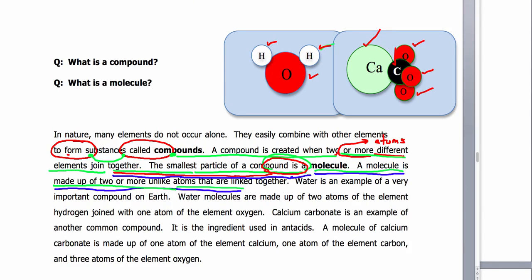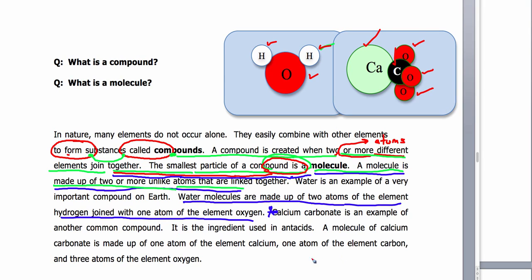So let's think about this for a minute. We're going to pause, and I want you to maybe sketch these two molecules, the water molecule and the calcium carbonate molecule, and label them like you see that I've labeled them. And we've pretty much marked this paragraph, and we probably should take our blue and just catch a couple of ideas down here. So water molecules are made up of two atoms of the element hydrogen joined with one atom of the element oxygen. And then you can just put a star by calcium.